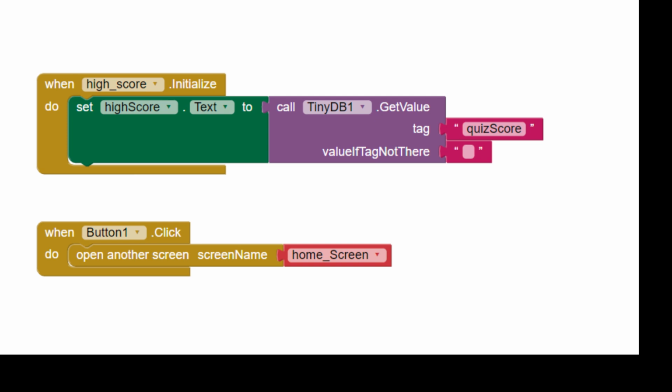It will set the highscore.text, which is the label used to display it, to call tinydb.getValue with the tag quizScore, which is the variable we store the score in. And if there's nothing there, then it will appear as empty.